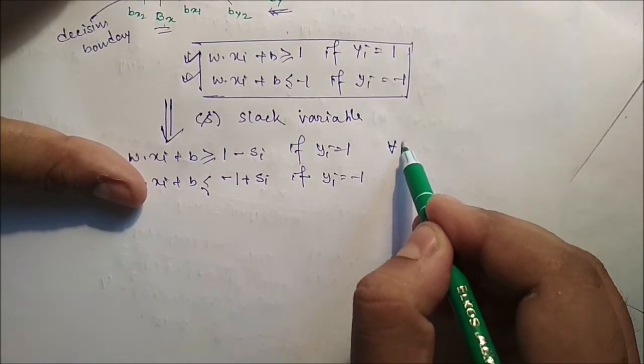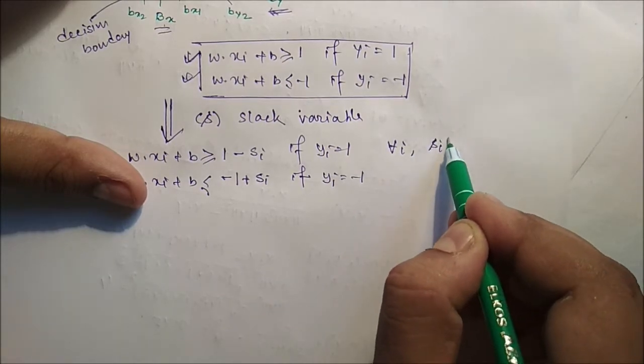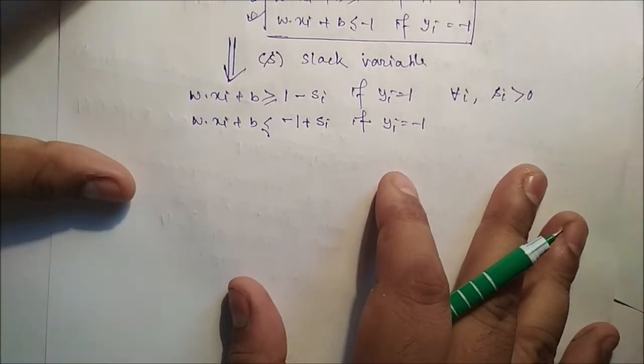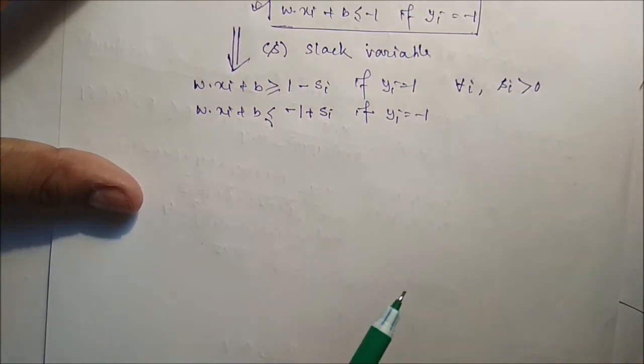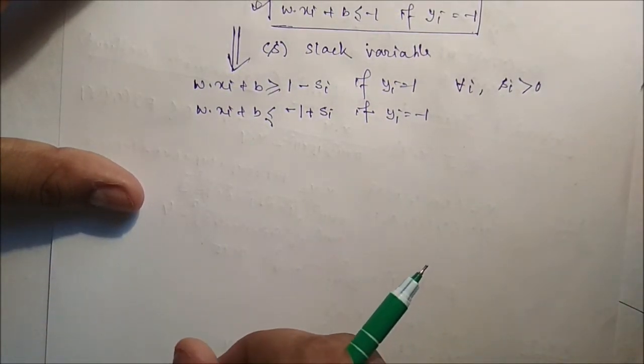And remember, for all i, the value of the slack variable should be greater than 0. The slack variable s provides an estimate of the error of the decision boundary on the training example.